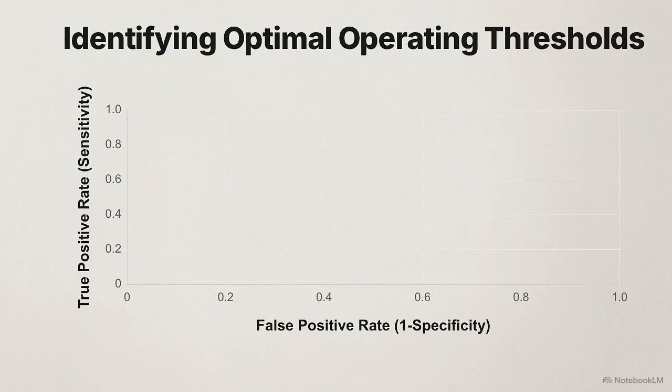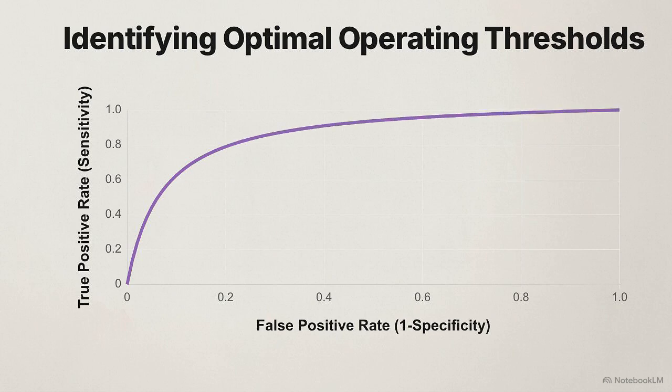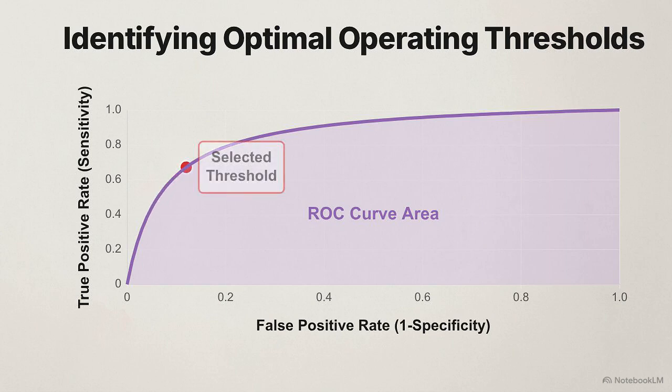This curve evaluates the AUC-ROC, the area under the receiver operating characteristic. We use this to evaluate a classification model's performance across multiple threshold limits simultaneously. By plotting the true positive rate against the false positive rate, systems architects can visually identify the exact mathematical threshold that best serves their required operating parameters.